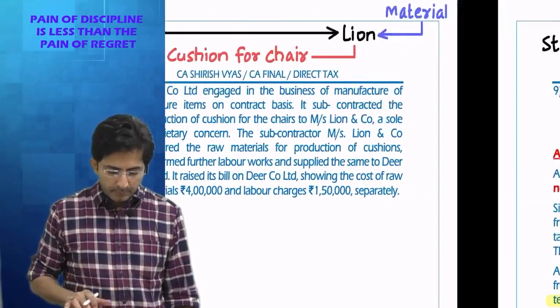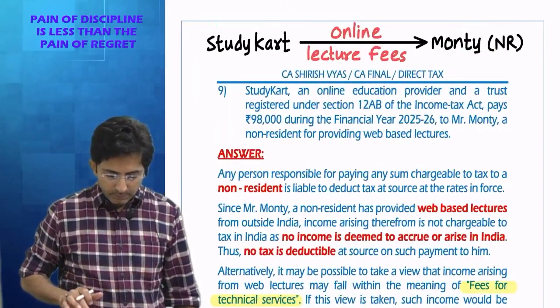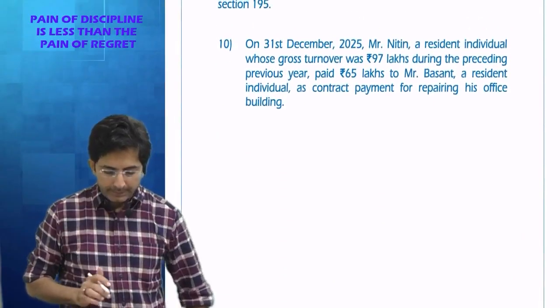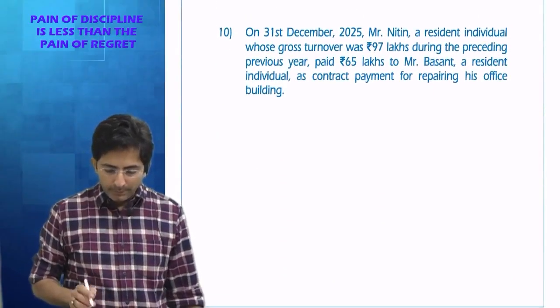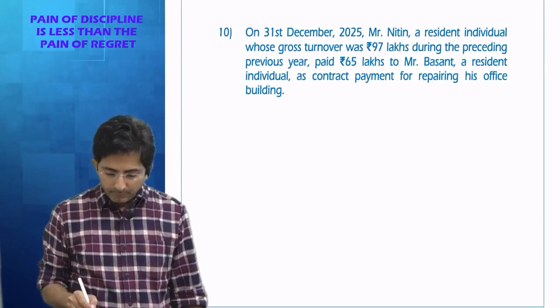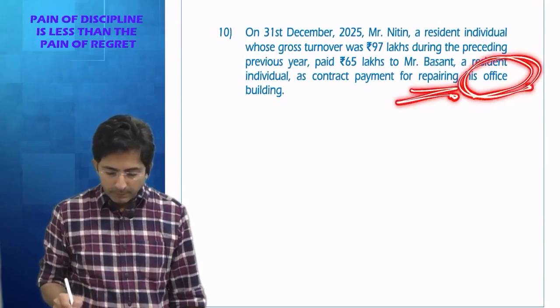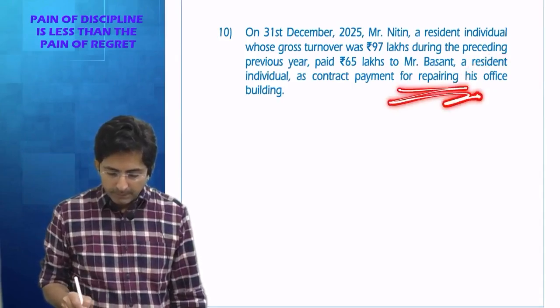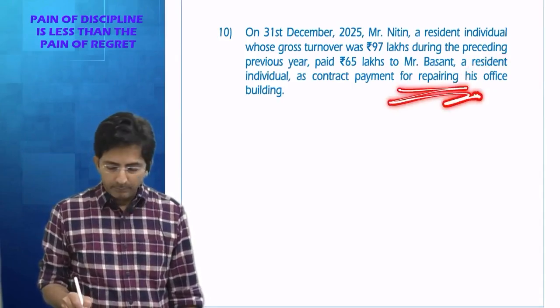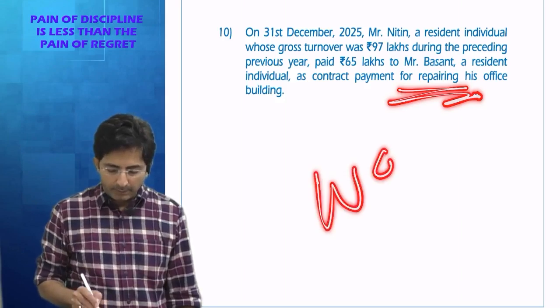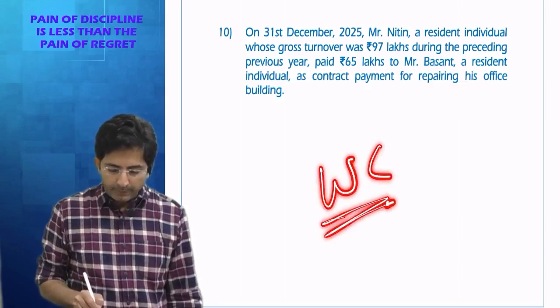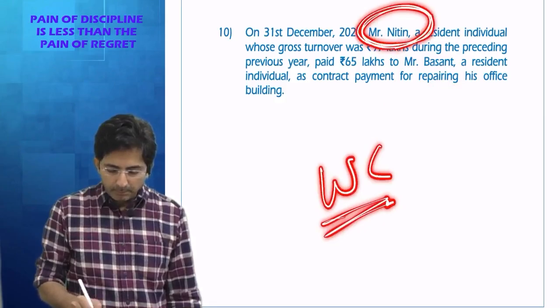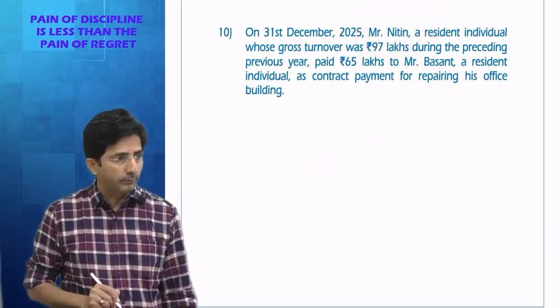Then question 9 is done, 10 is remaining. This was normal. In question 9, repairing of the office building was there and it was done. Repairing means it's a works contract. When you get some repairing done, it's a works contract. And those who have done the homework might have seen it's paid by a small individual or HUF.